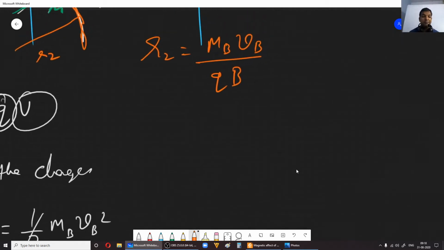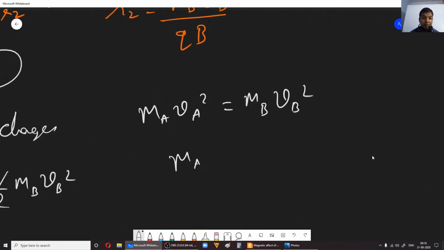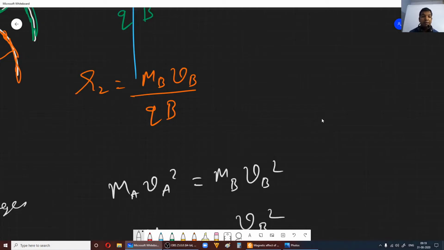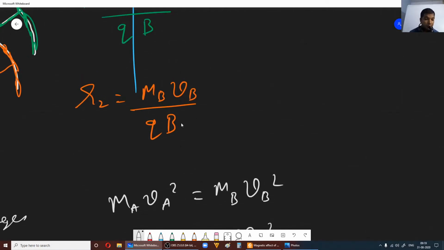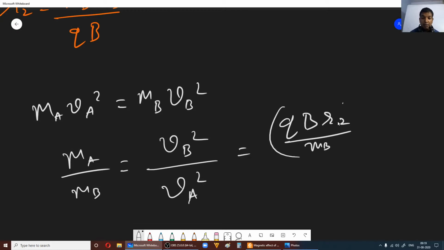Now, by equating the kinetic energies, I have ma va square equal to mb vb square. Correct? Now I have to get ma by mb, right? So ma by mb is vb square divided by va square. Now what is vb? For vb I can substitute qb r2 by mb, qb r2 divided by mb, the whole square.